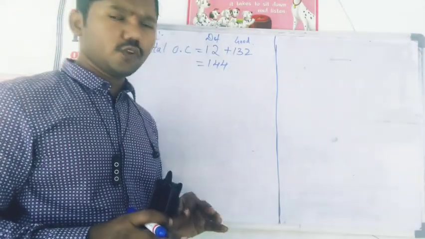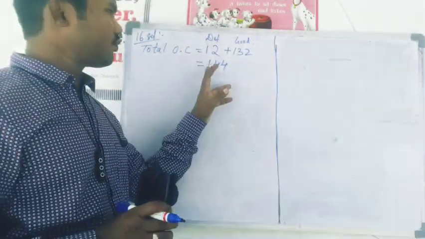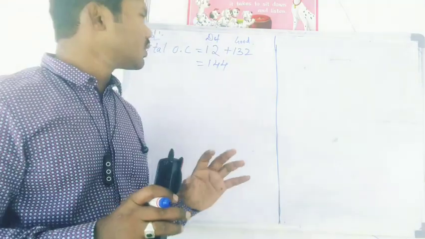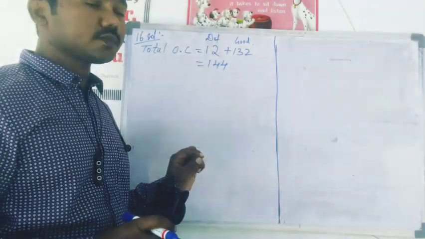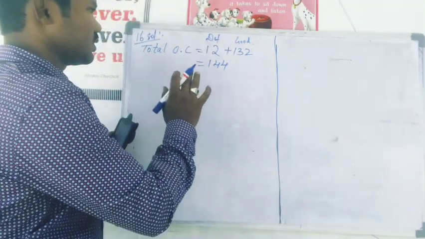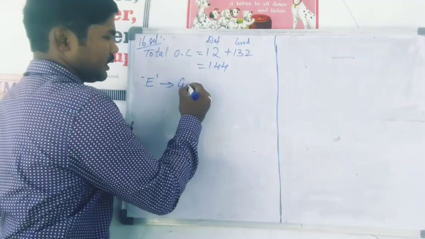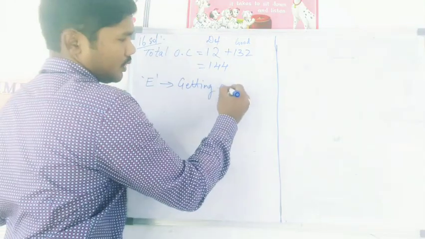So 12 defective pens are mixed with 132 good ones. That makes the total 144 pens in a box. Now when you take one pen, what is the probability that the pen is a good one? That is the question. So here let us take the event E, that is getting a good pen.